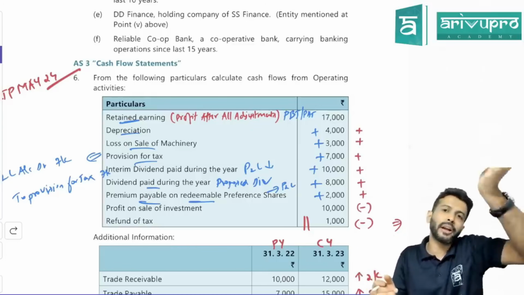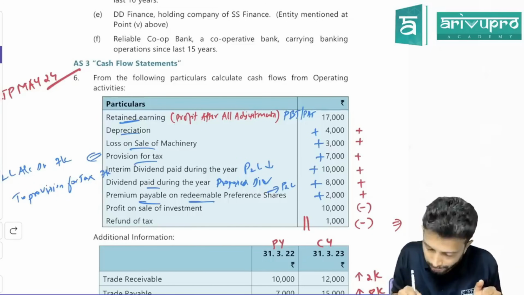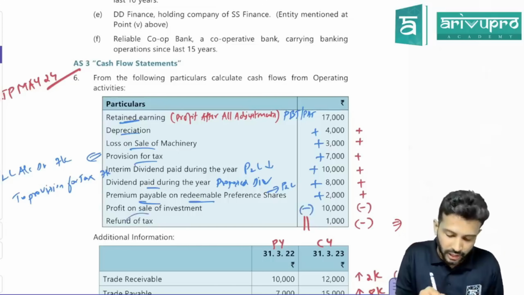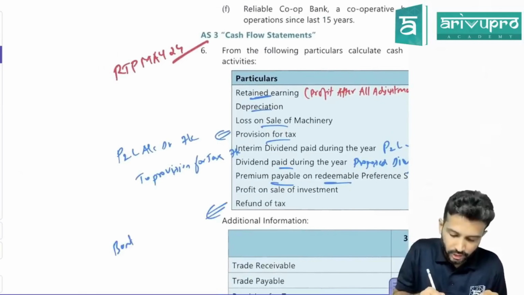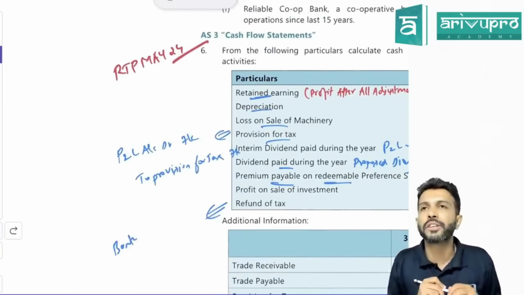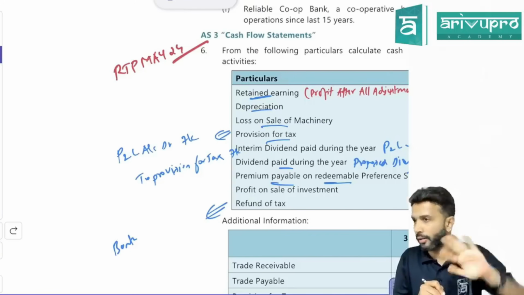Investing activity. But your operating cash flow has increased. Hence what to do? Minus 10,000, you have to minus. Last, refund of tax. Sir, what is the journal entry for refund of tax? When you make a provision for tax, what is the journal entry? P&L to provision for tax.